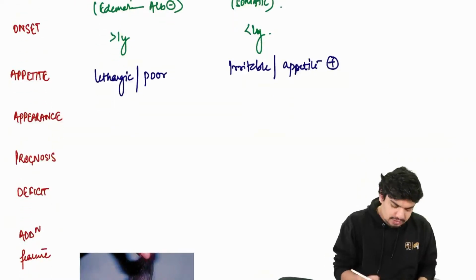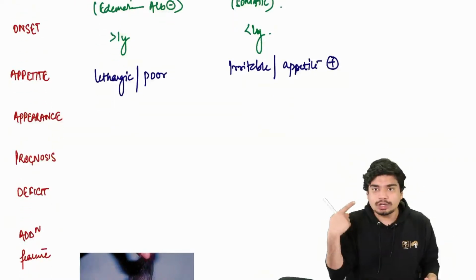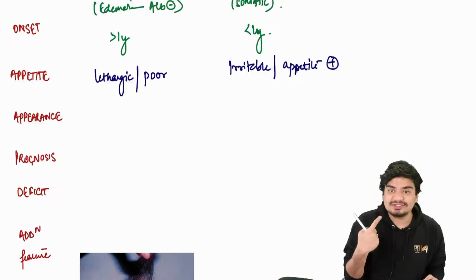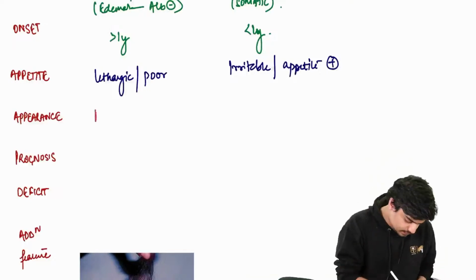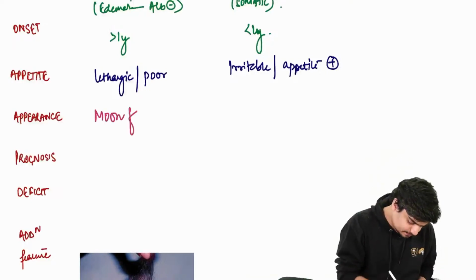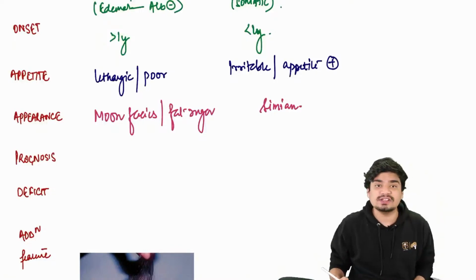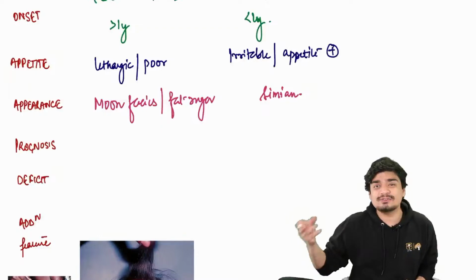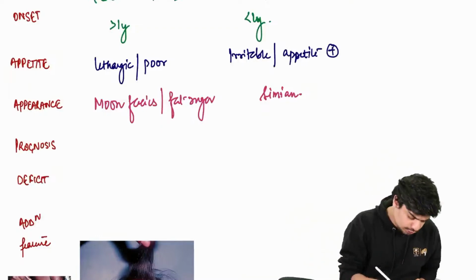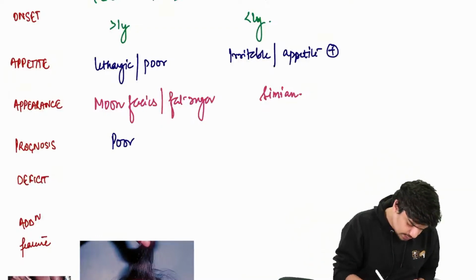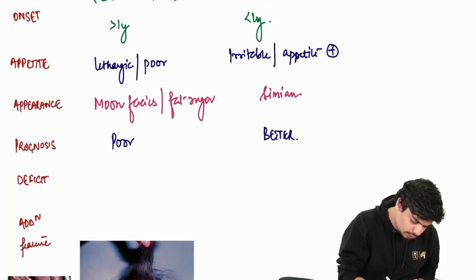Coming to appearance, in kwashiorkor, because they have gained a lot of water around their face, they will have moon faces or fat sugar baby appearance. In marasmus, they will have simian faces. Prognosis, kwashiorkor, obviously, like I said, visceral protein is more important for survival. So kwashiorkor will have poor prognosis, while marasmus will have better prognosis.